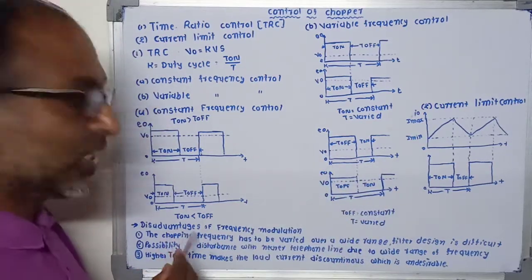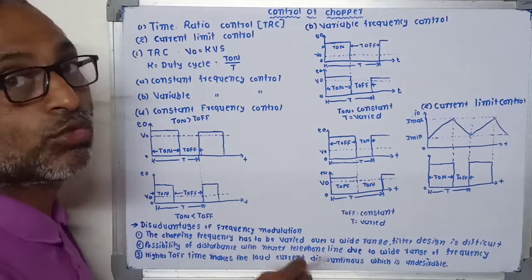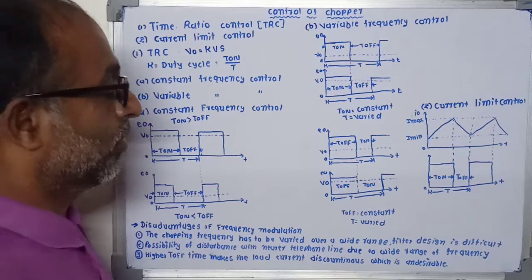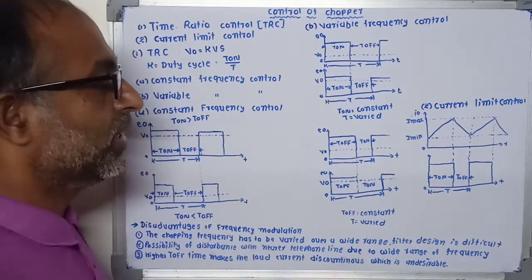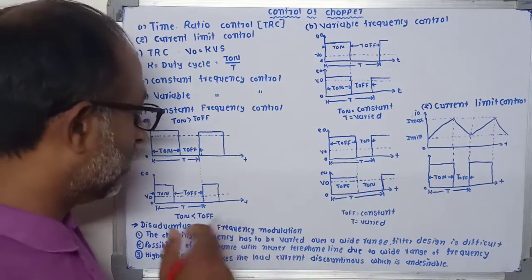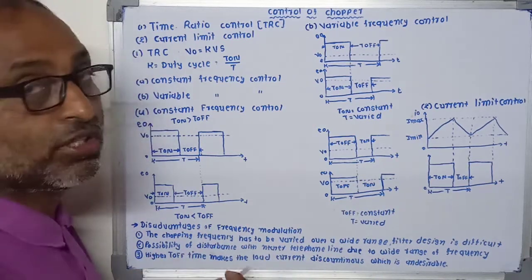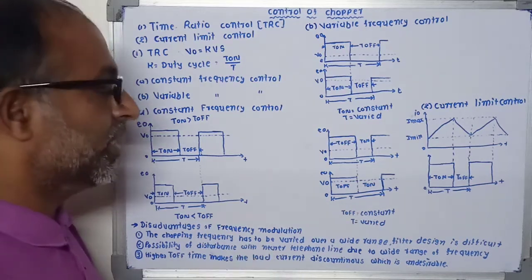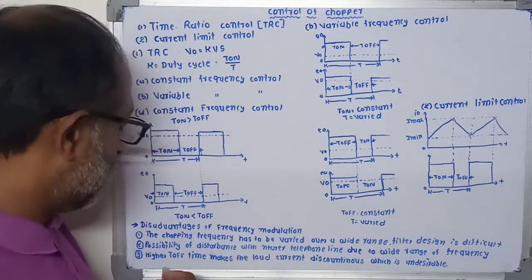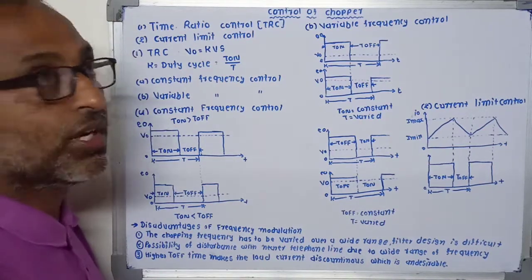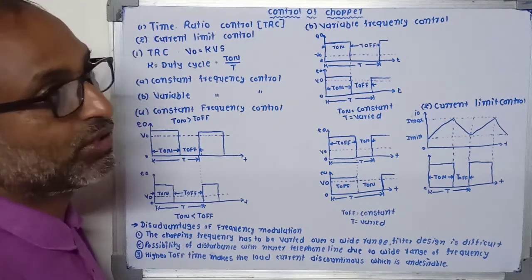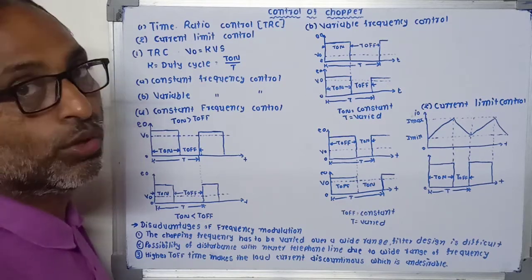Now some disadvantages. First, the chopping frequency has to be varied over a wide range. The filter design is difficult because it requires filters if we are using a very wide range of frequency. Second, there is a possibility of disturbance with nearby telephone lines due to the wide range of frequency. And third, the higher T off time makes the load current discontinuous, which is undesirable because in some cases we do not want discontinuous load current.